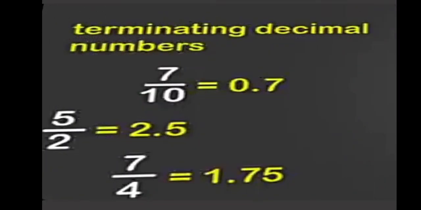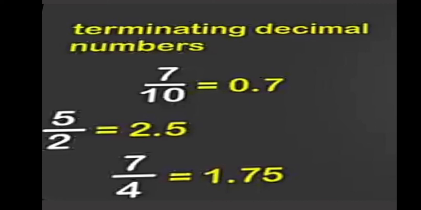Let us talk more about rational numbers that are not integers. As we have learned, rational numbers are fractions represented in P by Q form. You can calculate the fraction by dividing and we end up with decimal numbers.